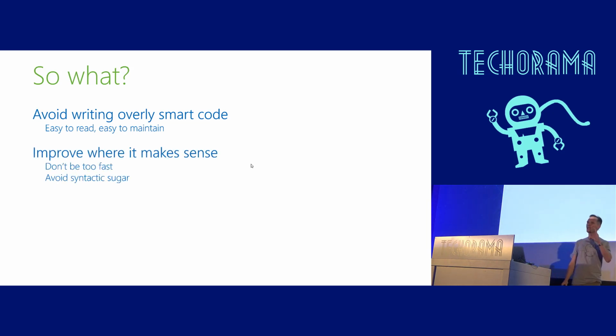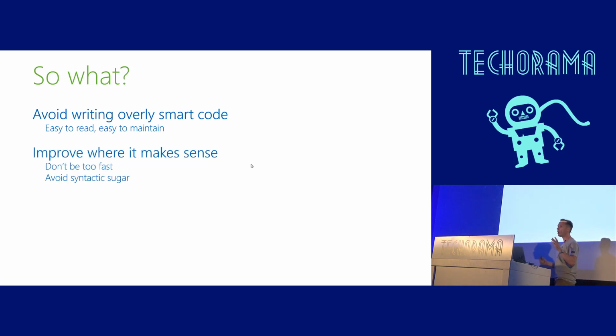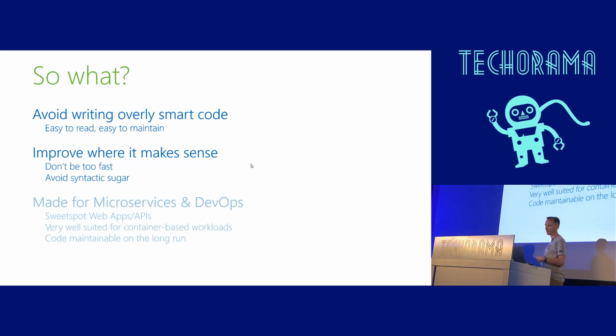The code should be easy to read and easy to maintain. Go only improves when it really makes sense. The language is only extended when we have a real significant limitation that we cannot work around. Then the Go language is extended. No syntactic sugar. Don't improve too fast, because we need to be compatible. And Go is optimized for the server side.